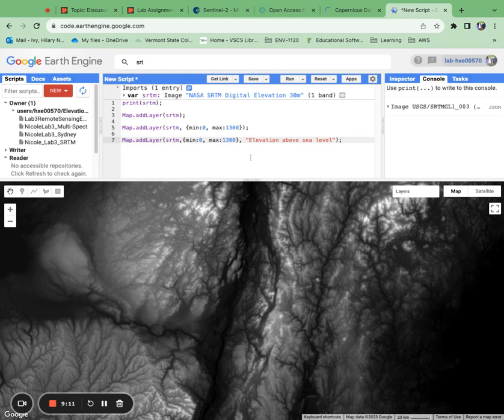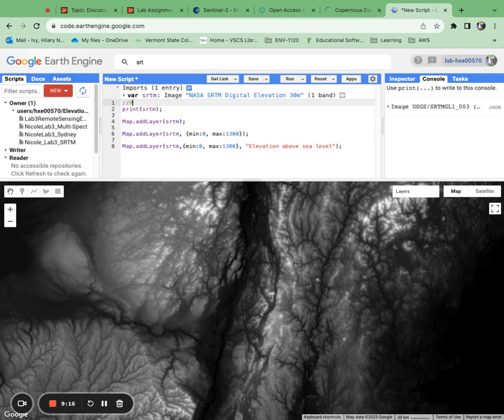It's just becoming familiar with this, playing around a little bit. We're also going to add comments here. So this is print the image to console. Okay. Going to add map layer and add map layer with value bands, and this last one add map layer with title. Okay, so again, these are comments. The computer ignores them, or the program ignores them as it runs.